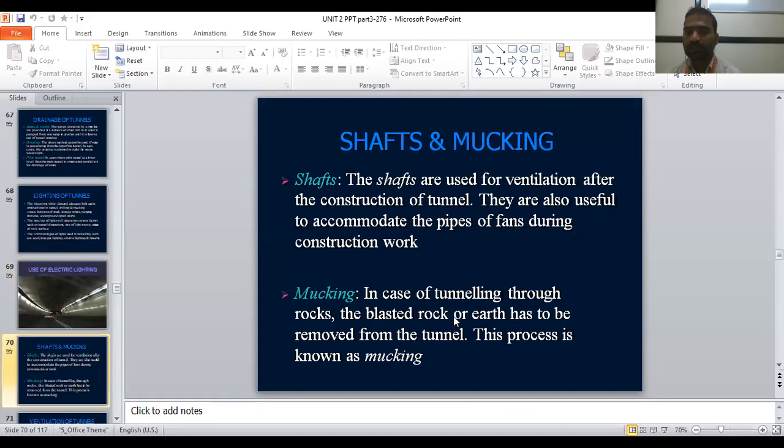Mucking means, in case of the tunnels through the rocks, the blasted rocks or earth has to be removed from the tunnel. If it is a whole hill, I have to do the drilling and all. So whatever excavated rocks or excavated earth is there, I have to remove that. The process is called mucking. Is it clear? The mucking point. Mucking means in case of tunneling through the rocks, the blasted rock or earth has to be removed from the tunnel. The process is known as mucking.